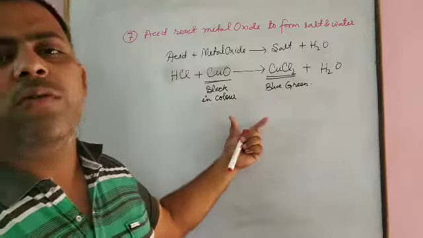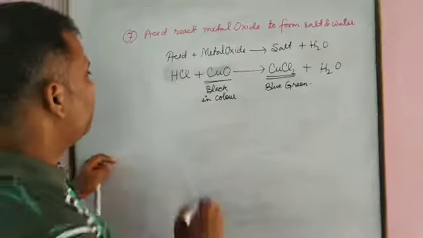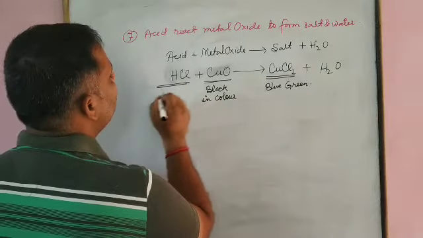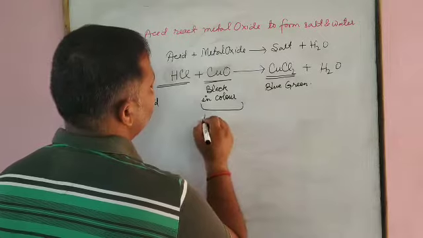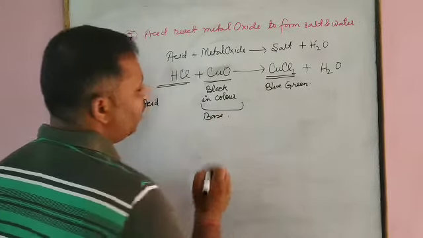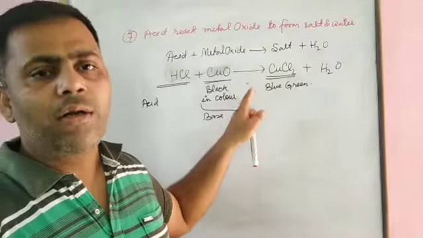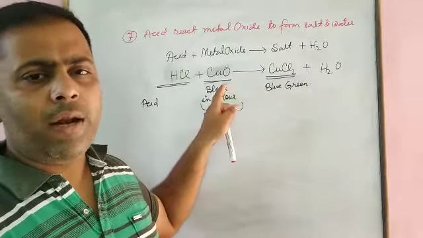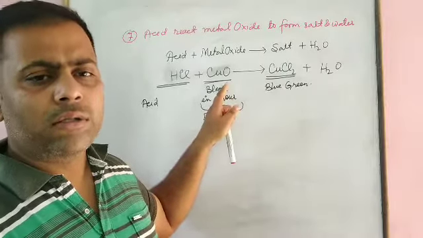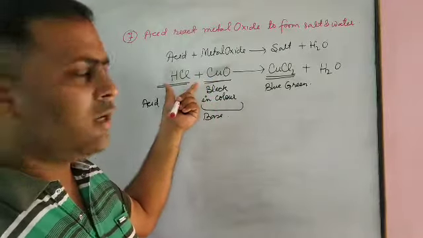This is also a type of neutralization reaction. Why? Because this one is acid, and this one is base. How? All the metal oxides, metal carbonates, metal bicarbonates, and ammonium hydroxide are termed as base. It means this one is acid and this one is